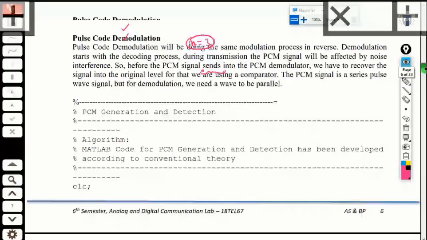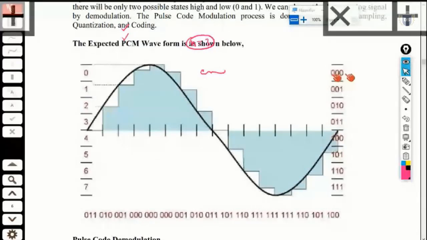So back here, each level that we have here, level number 2, is represented by using 3 bits, or any level for that case is being represented using 3 bits. And in fact, we all know this formula, that is L is equal to 2 power n, where n represents the number of bits used.